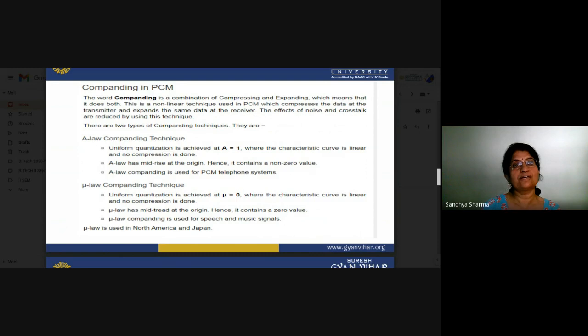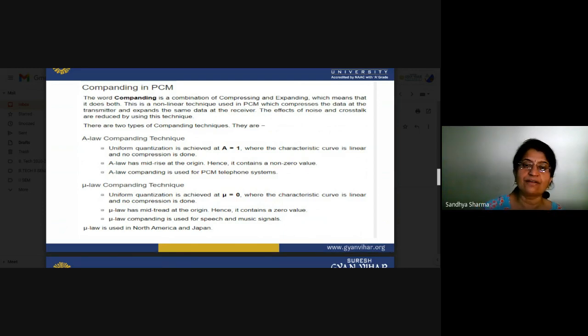When we were talking about the A law compounding technique, A is equal to 1, but here we are using the mu law compounding technique. At that particular part mu is equal to 0, the characteristic curve is linear and no compression is done. So when you put the value mu equal to 0, these are linear characteristics.